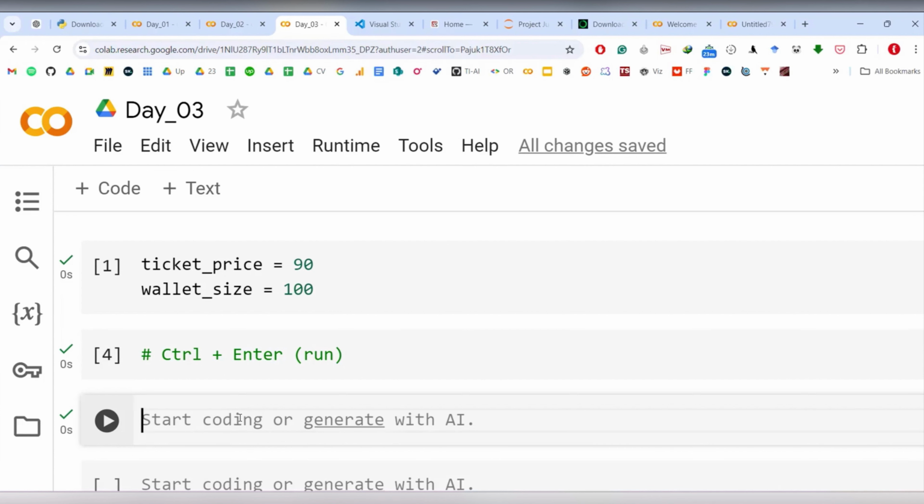Now, as we said, we have to compare these two, right? So ticket price and wallet size. For comparison in Python, what we use is called if. Okay, so let's see how you actually compare.